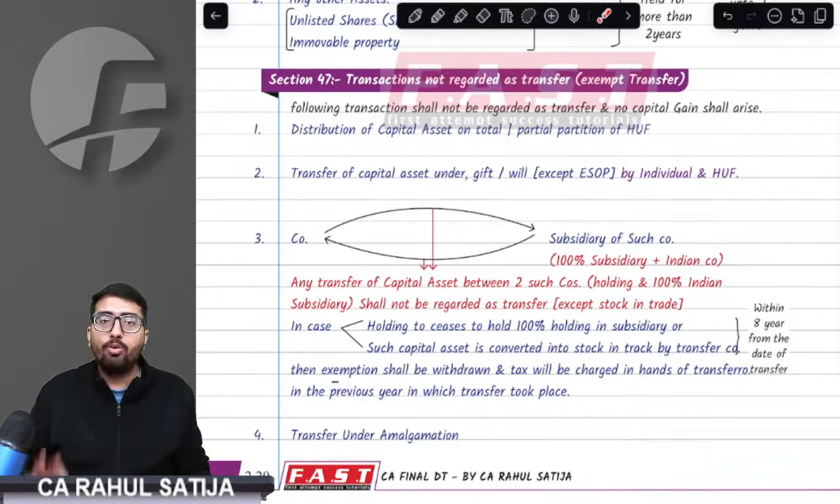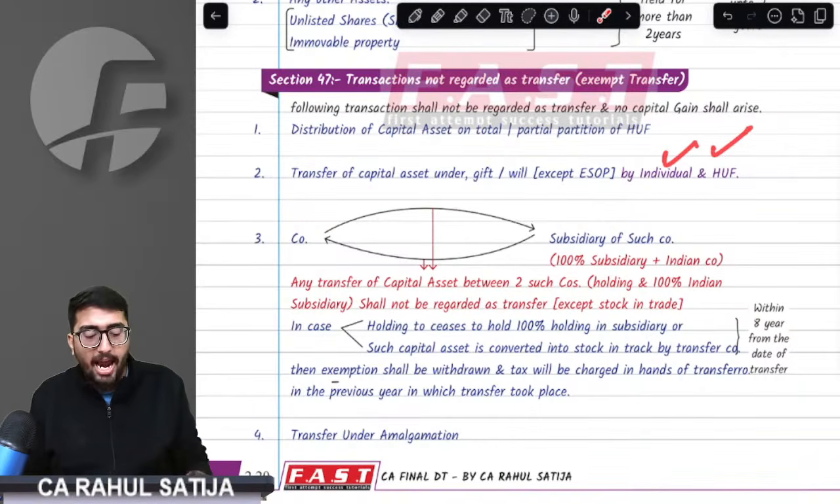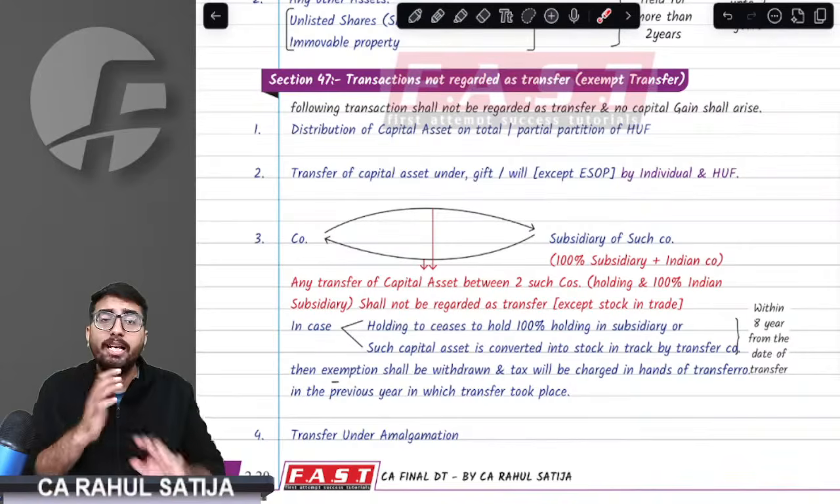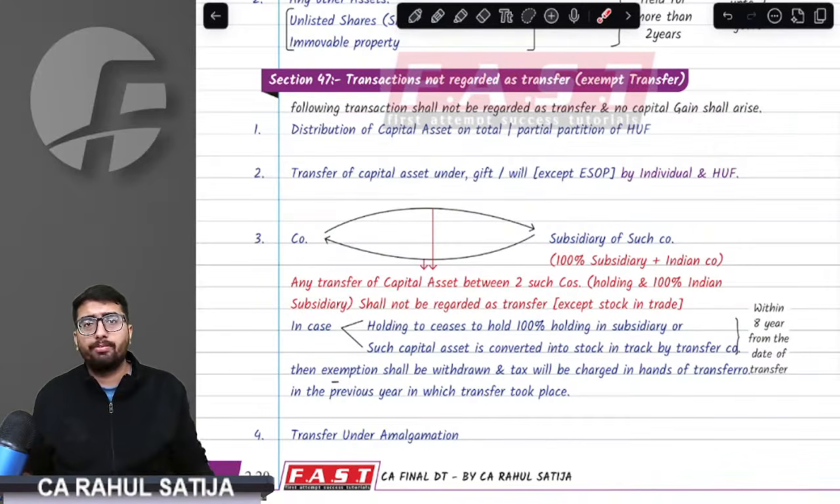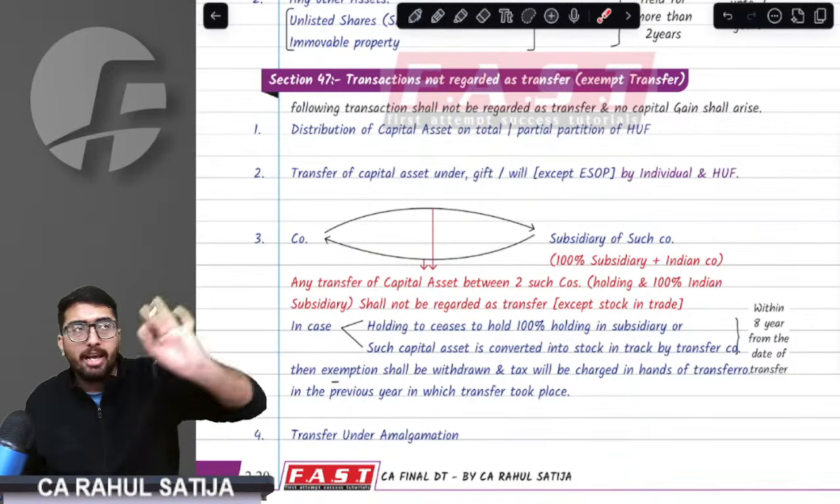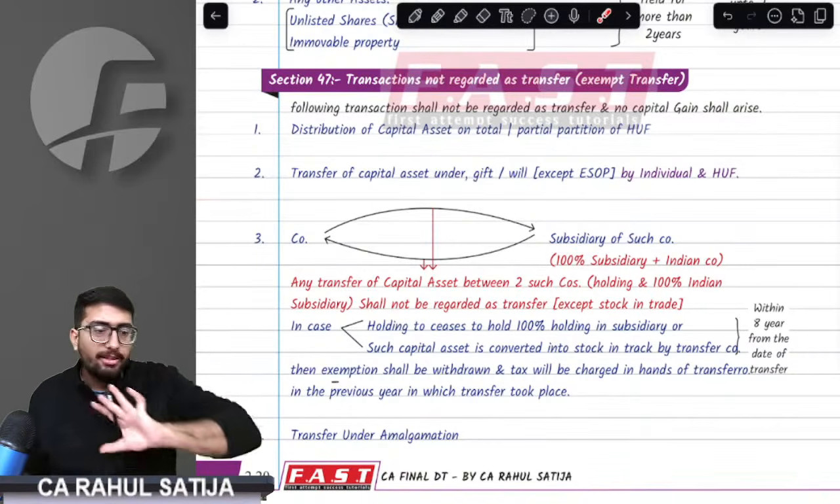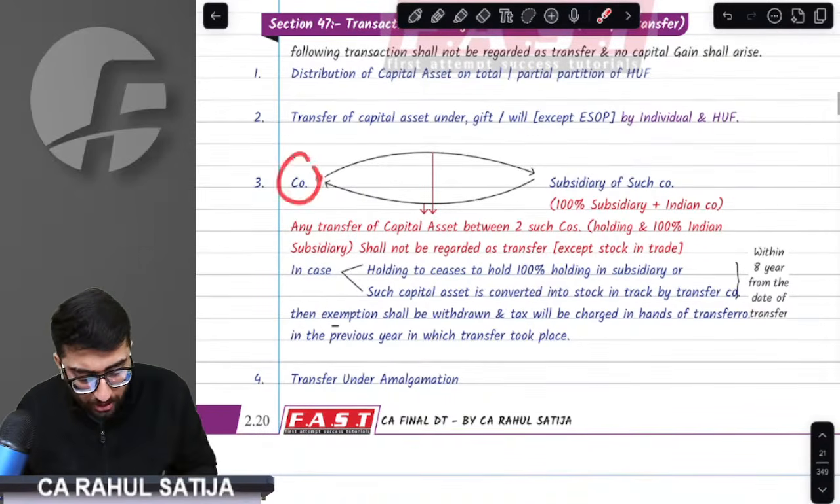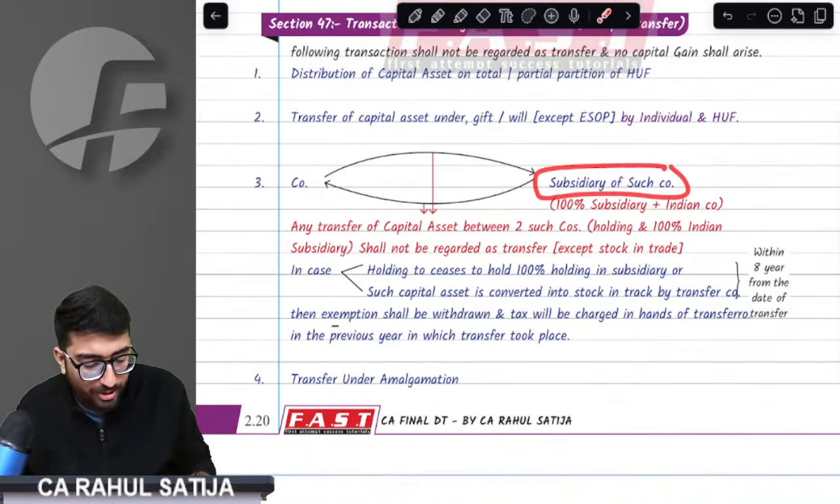Next point, if you are an individual or HUF and you gift any capital asset or you transfer your capital asset on account of a will, then no capital gain whatsoever. If you gift the capital asset to anybody else, no capital gain in your hands. If you transfer your assets under a will, then no capital gain in your hands whatsoever.